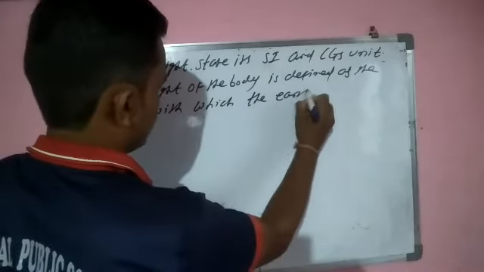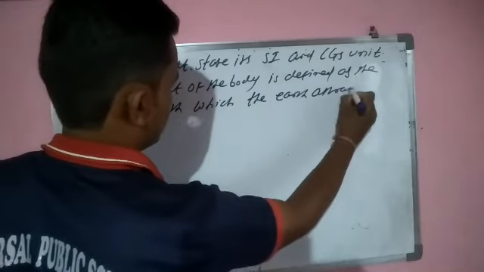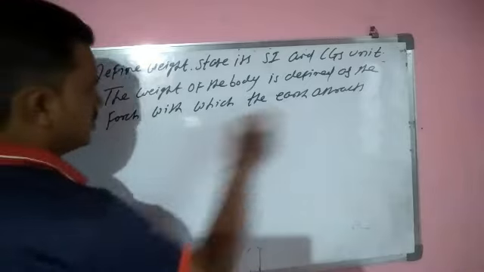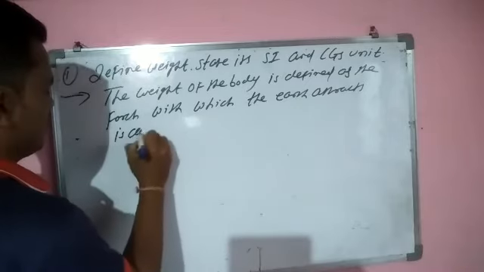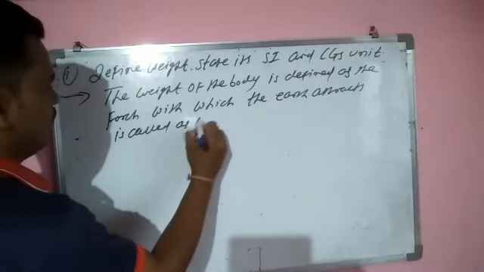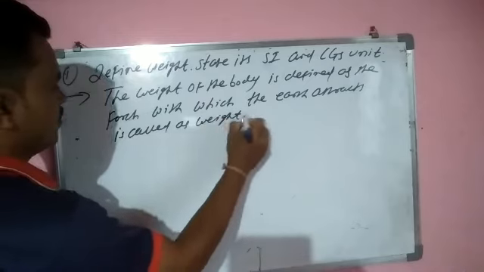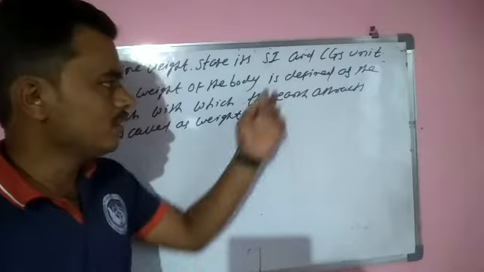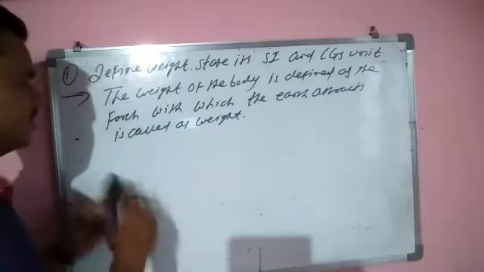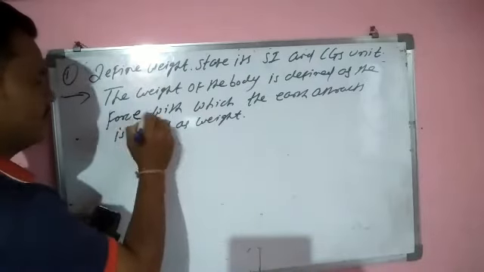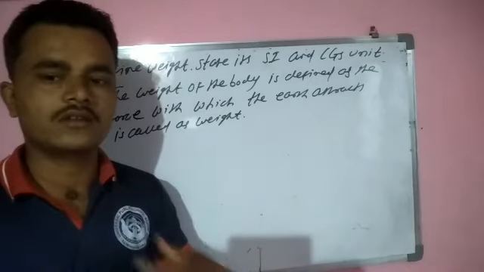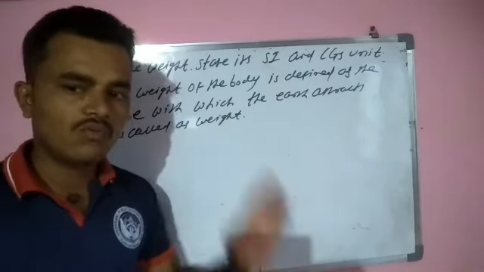The force with which the earth attracts our body, that we call weight.